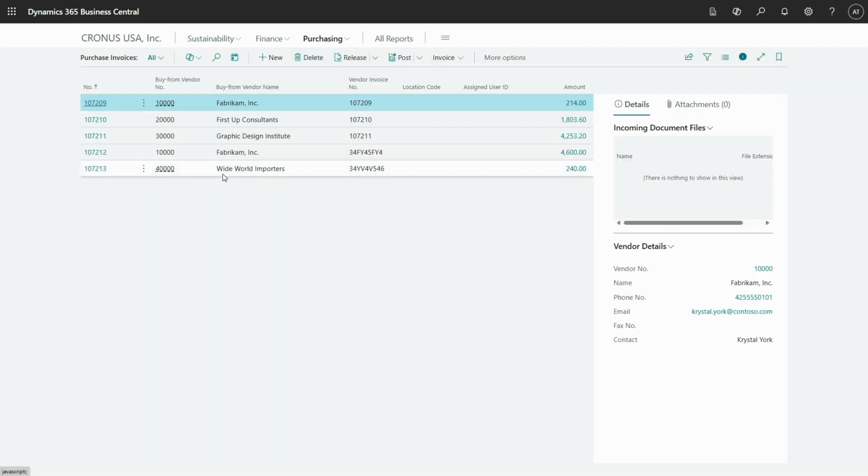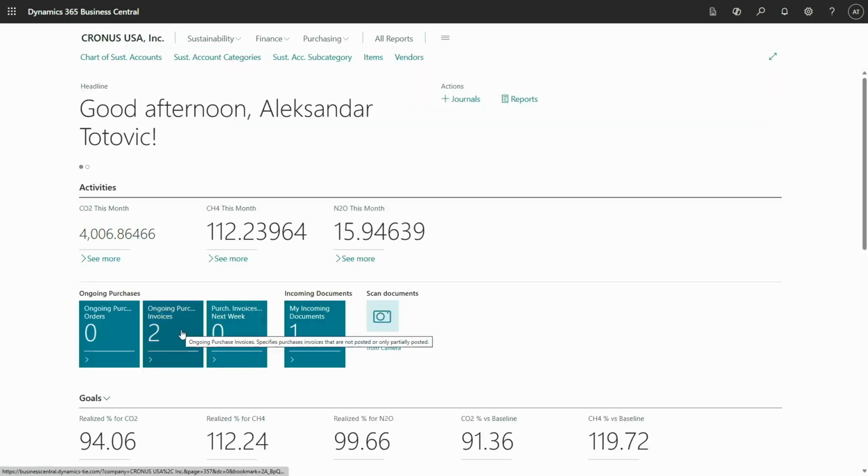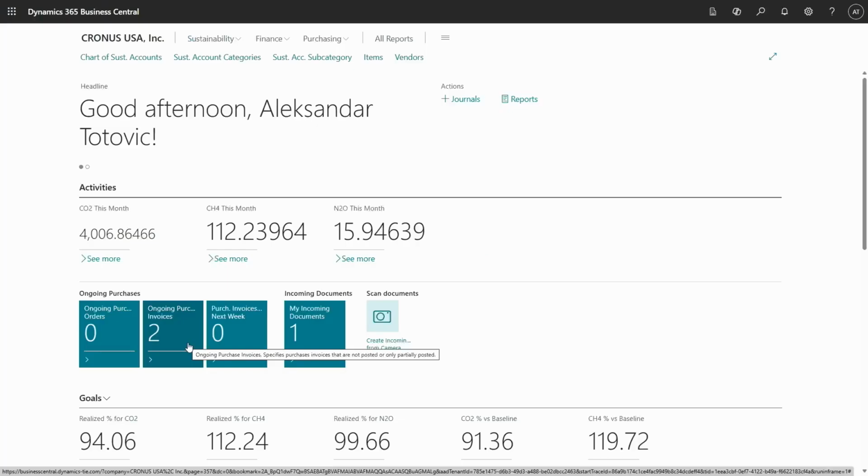We have 5, but here you can see only 2. Why 2? The system will show in these tiles only purchase documents related somehow to sustainability. So if you have a regular purchase, these purchase documents, invoices, and orders will not be visible in these tiles. So this is much easier for users who are working with sustainability. They will see only documents related to sustainability. But first, do not forget you need to enable the usage of purchase documents in sustainability setup.